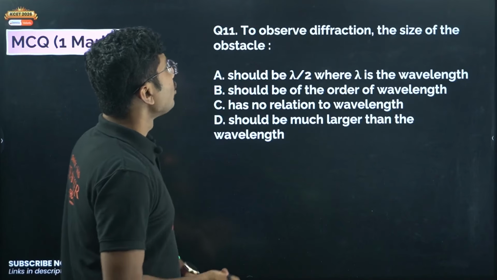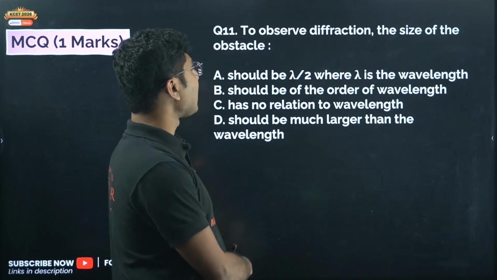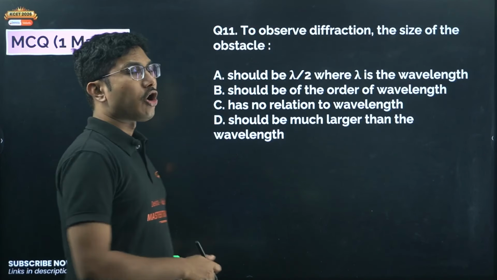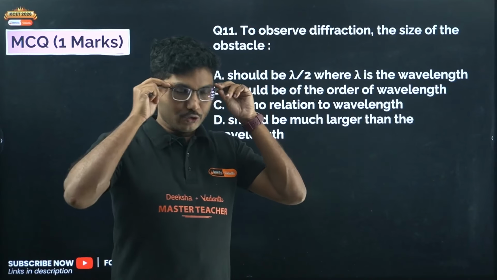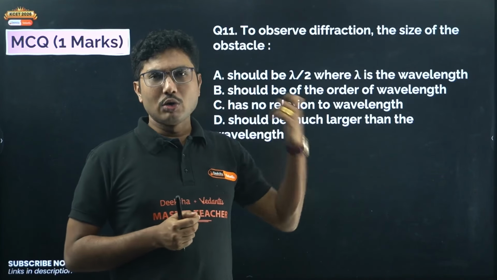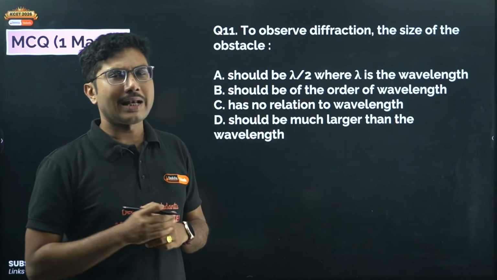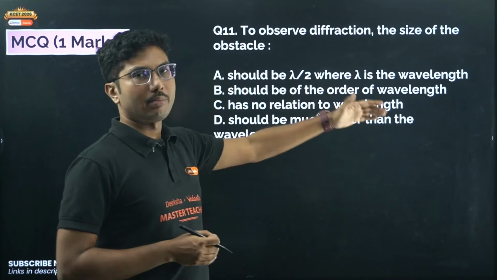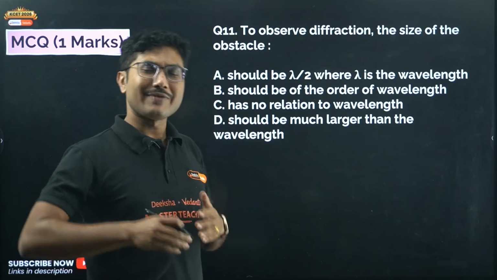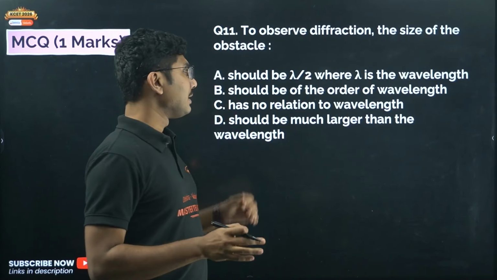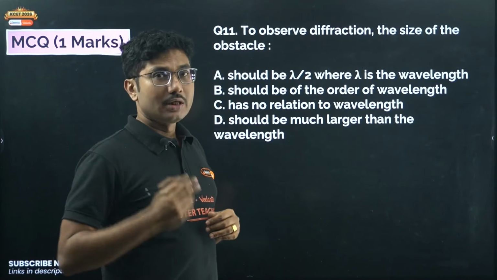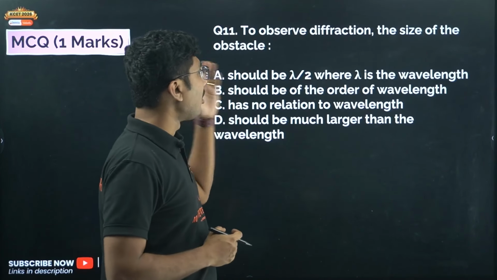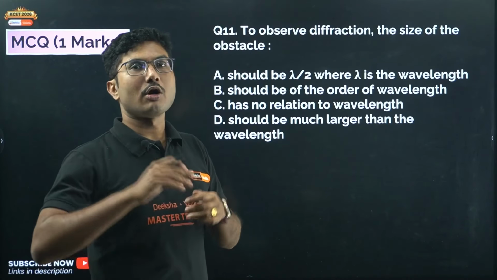Now next, to observe diffraction, the size of the obstacle should be of the order of the wavelength. It could be lambda or 2 lambda or 3 lambda, slightly more than lambda is preferred. To observe diffraction, in fact to observe interference as well, the slit width or the size of the obstacle should be of the order of wavelength.